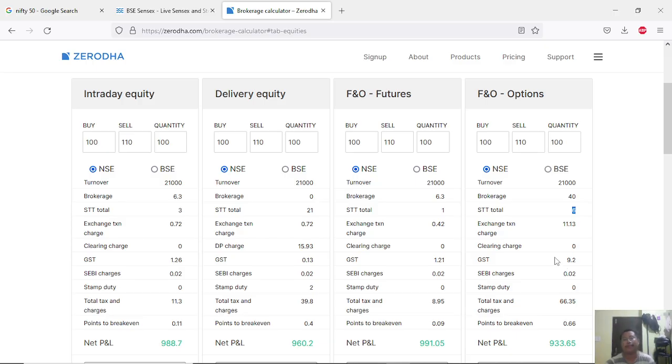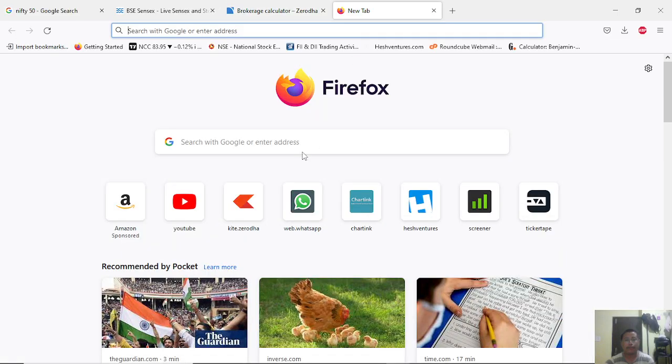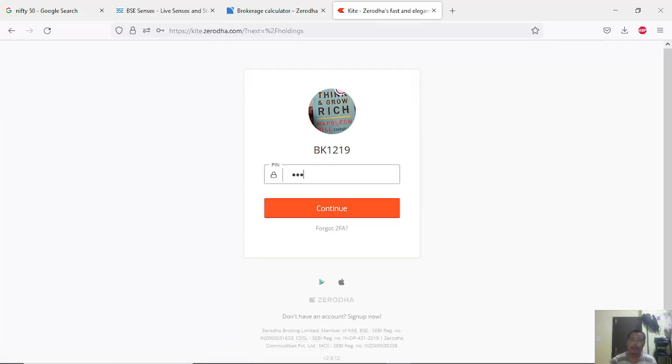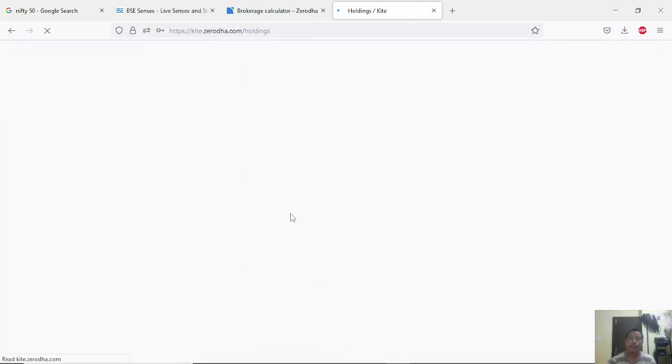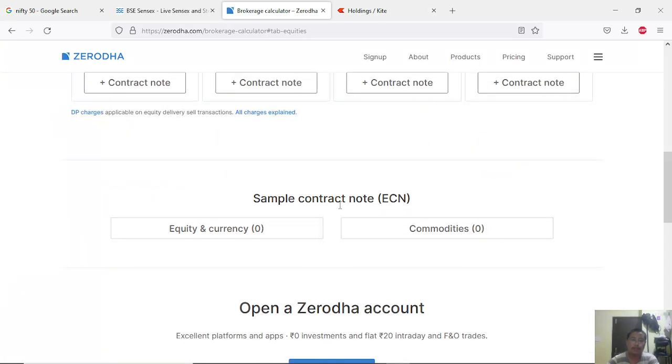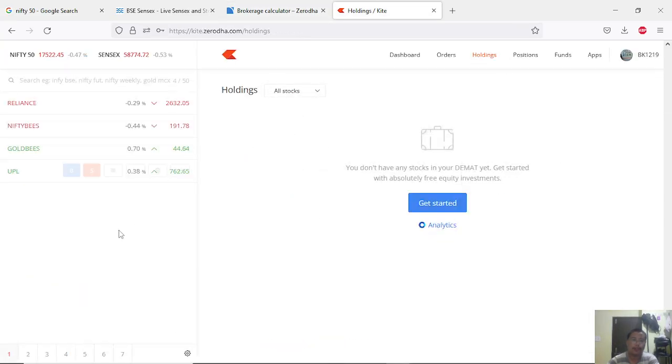So this is the place where you can open your Zerodha account to start trading. You want to see how the interface looks like? So this is my interface. This is how you'll have an account. This is going to be your account. It will look this way once you open through this, Zerodha. And how do you start buying?